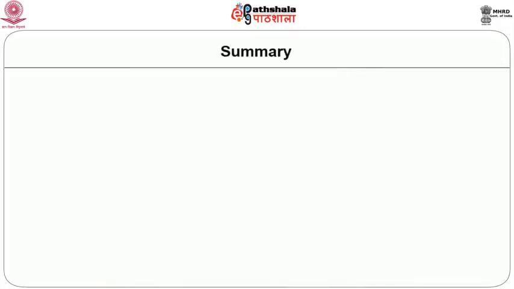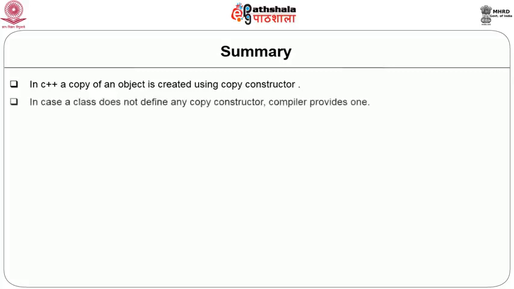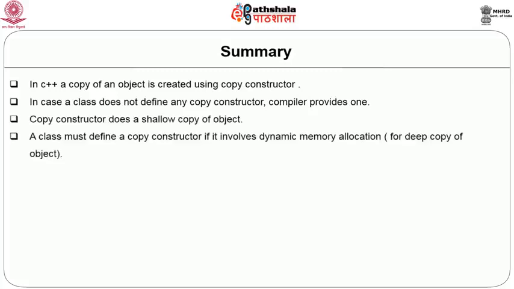Let me quickly summarize what we have learnt in this module. In C++, a copy of an object is created using copy constructor. In case a class does not define any copy constructor, compiler provides one. Copy constructor does a shallow copy of the object. A class must define a copy constructor of its own if it involves dynamic memory allocation, because then we would be needing a deep copy of the object to be created.